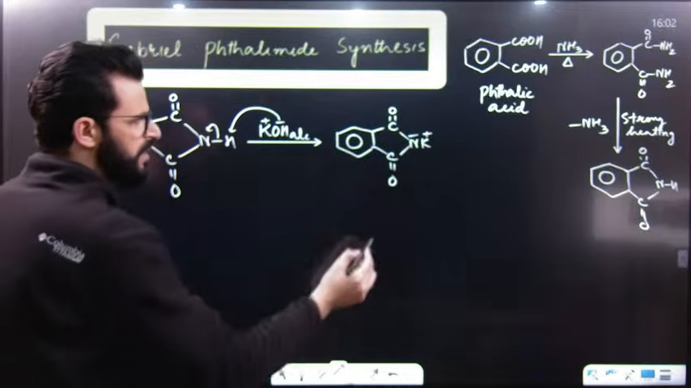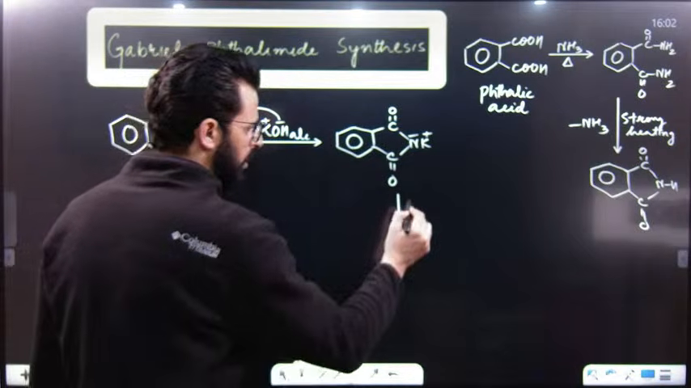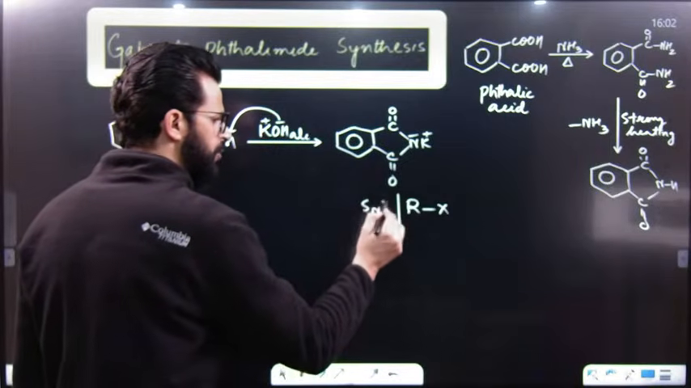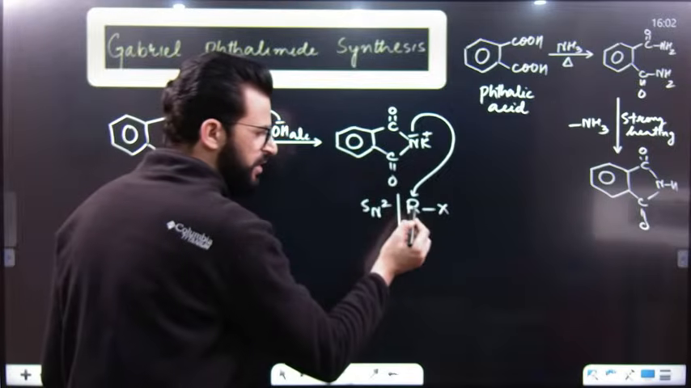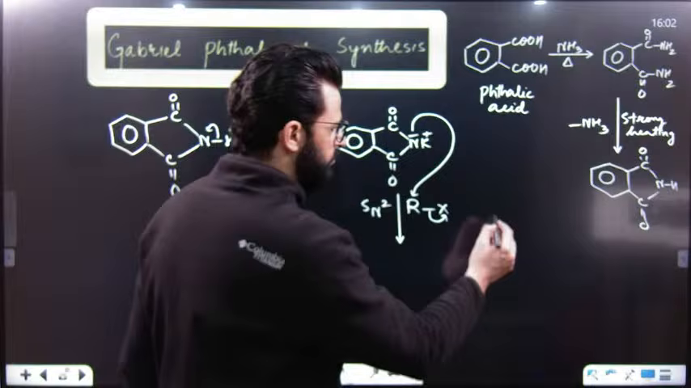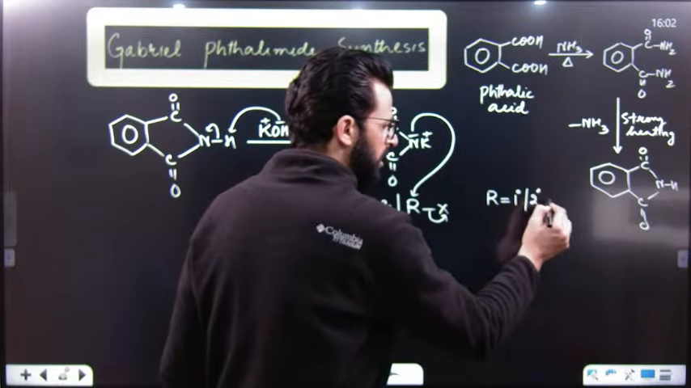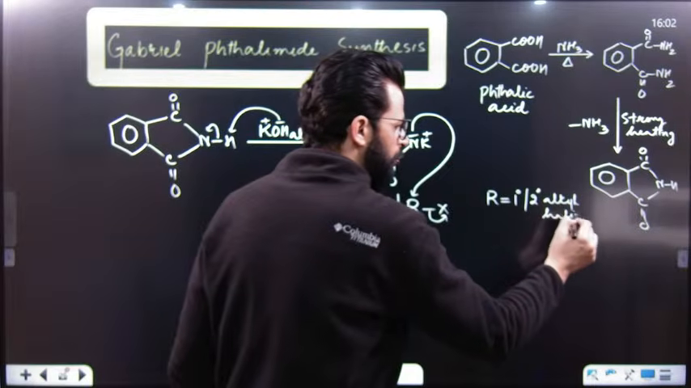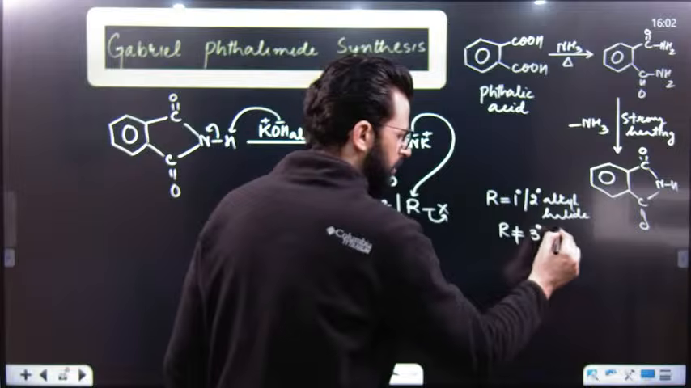Now, after this, it is treated with RX. And this is simply an SN2 reaction. This N minus will attack this electron deficient carbon and this X will leave. But remember, this R can be a 1 degree or 2 degree alkyl halide. This R can never be a 3 degree alkyl halide.